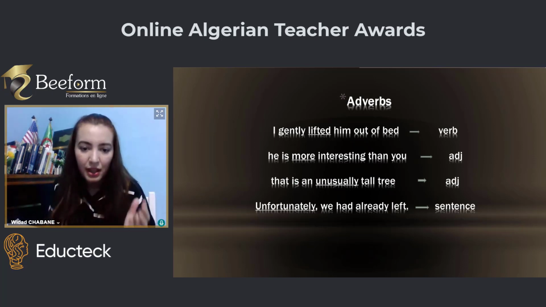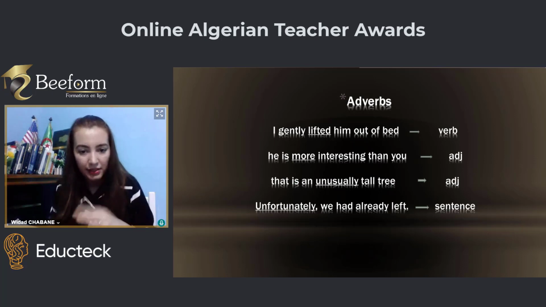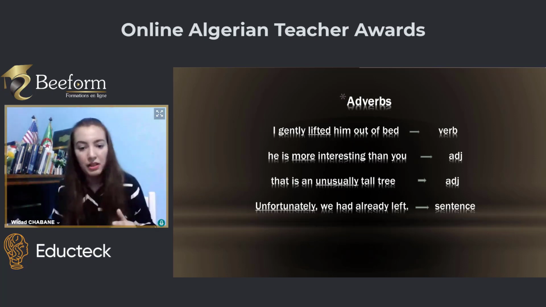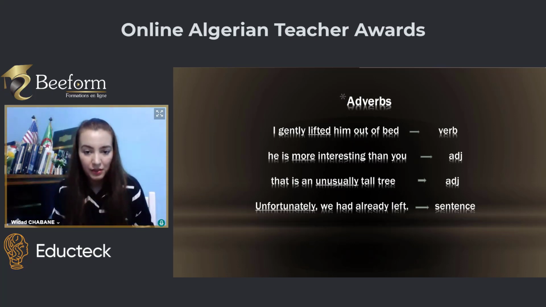"That is an unusually tall tree." Right here, "unusually" is an adverb, "tall" is an adjective, and "tree" is a noun. So the adverb describes the adjective. "Unfortunately, we had already left."